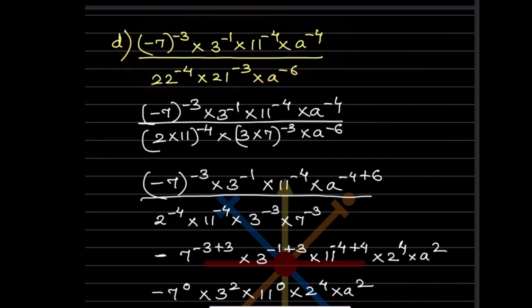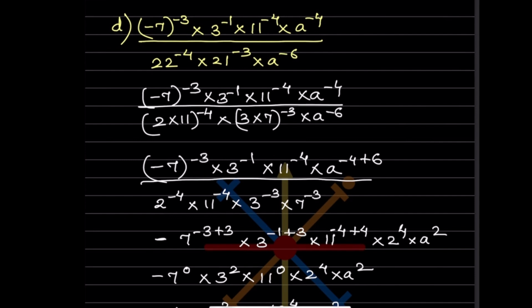So what we can do here, we can write 22 as 2 into 11 and 21 as 3 into 7. Rest all we will keep the same. So now here this will be the same. This is going to be the same. Like this, here we can do one thing. We can see a here as well as here. So minus 4 minus n, minus becomes plus, because a raised to n divided by a raised to n is going to be a raised to n minus n. So this is going to be plus 6. And here we can do 2 raised to minus 4 into 11 raised to minus 4. This is what is written here. 3 raised to minus 3 into 7 raised to minus 3. That is what is written over here.